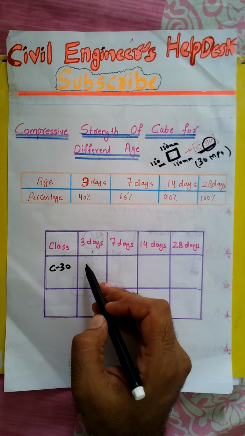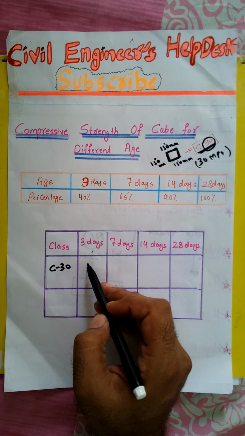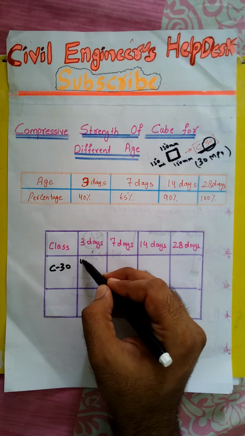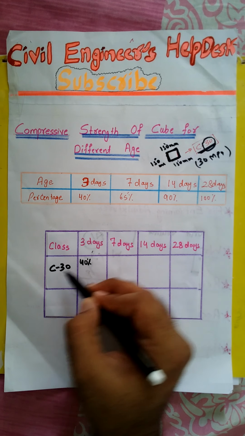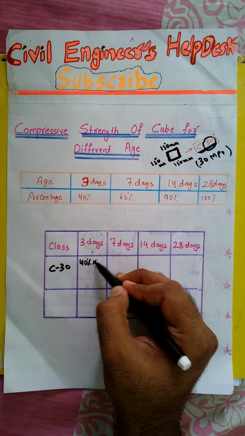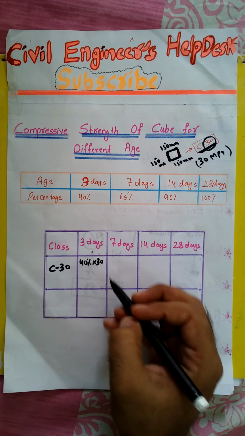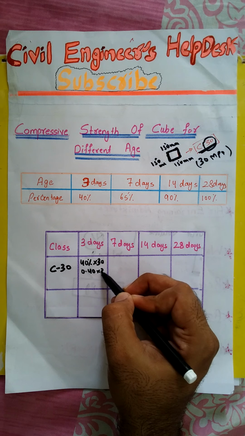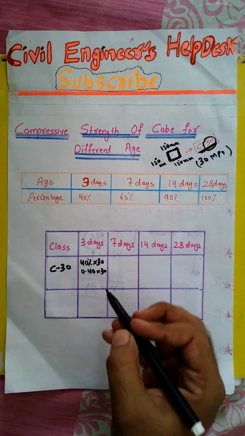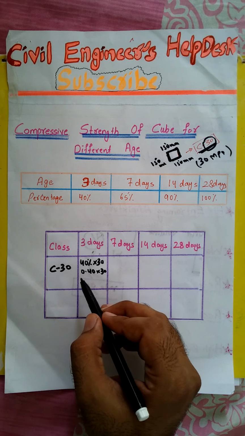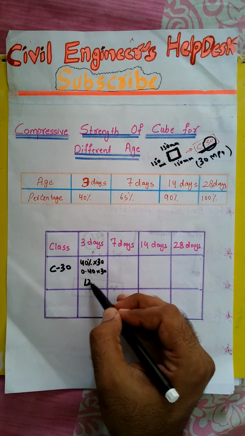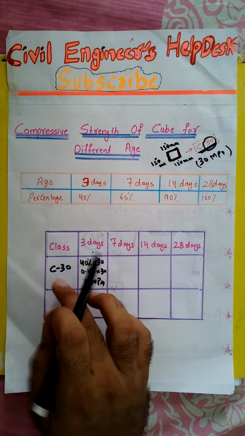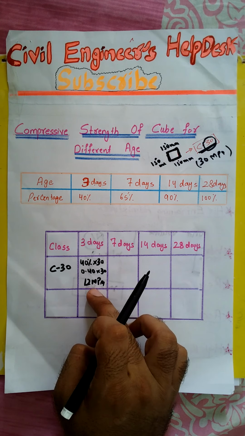For 3 days, the ACI code recommends that the strength should be 40% of its original strength, which is 30 megapascal. C30 means 30 megapascal. So 40% means 0.40 multiplied by 30. You can calculate by yourself. Multiplying, we get 12 megapascal. Viewers, it means after 3 days C30 concrete has 12 megapascal strength.